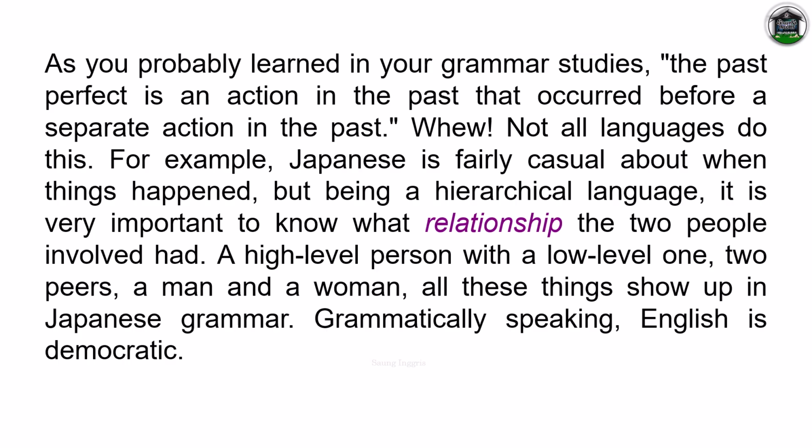Phew, not all languages do this. For example, Japanese is fairly casual about when things happened, but being a hierarchical language, it's very important to know what relationship the 2 people involved had. A high-level person with a low-level one, 2 peers, a man and a woman. All these things show up in Japanese grammar. Grammatically speaking, English is democratic.